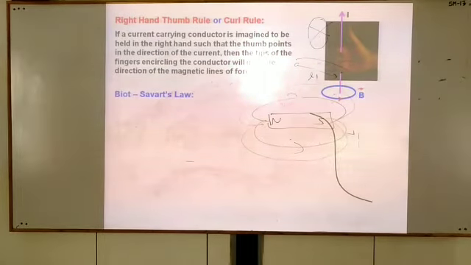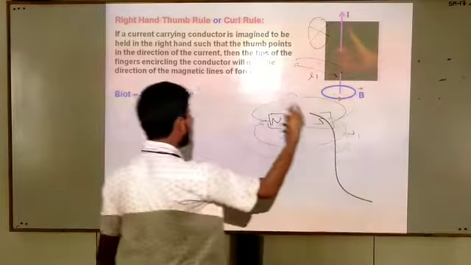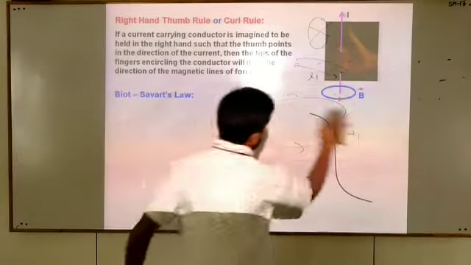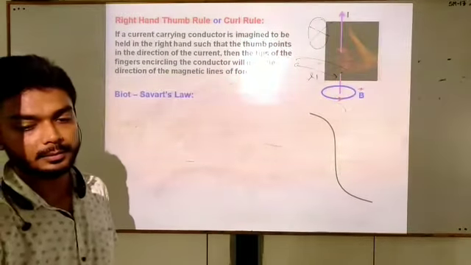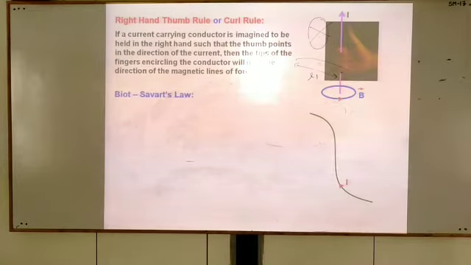Biot-Savart law says that take a current carrying conductor. We are considering any wire, any conductor. Biot-Savart law says that take any conductor which carries a current I. Suppose this conductor is carrying a current I. Now, take a point P. You can see here, take a point P.